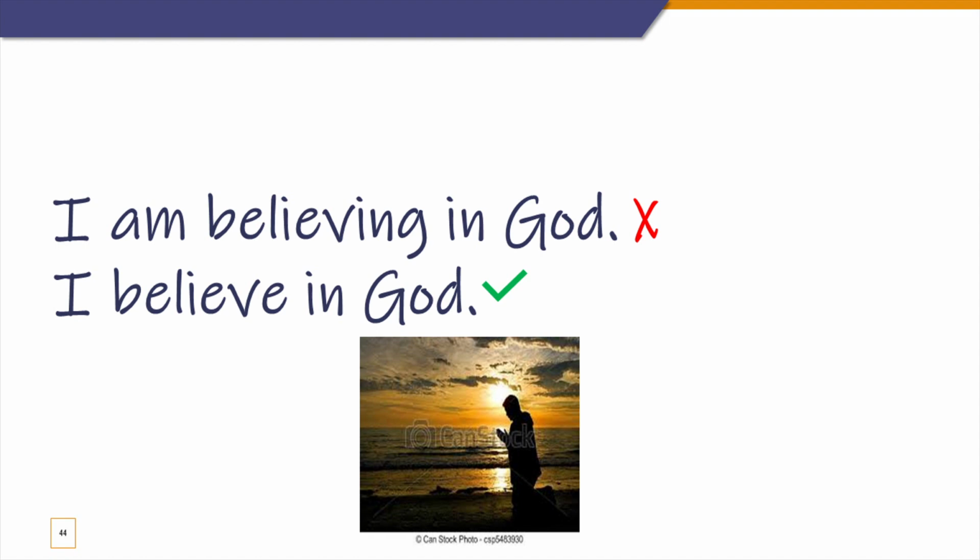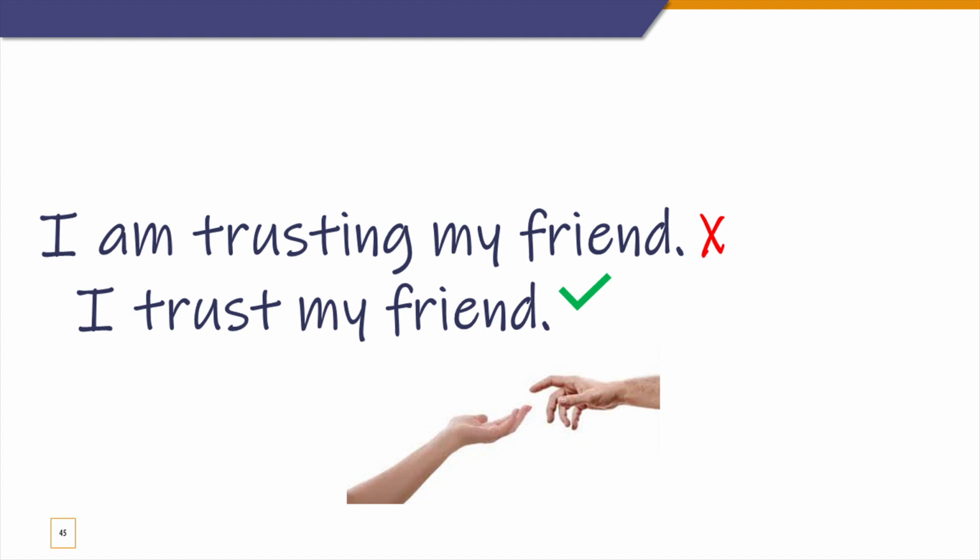Okay, and I believe you. Even when you're not using in, when someone says something to you, you say I believe you. Okay, that means you have belief in the words that they've said, but you don't say I am believing. That's wrong. Next one is trust, which is similar to believe. So you don't say I am trusting my friend. You only say I trust my friend.